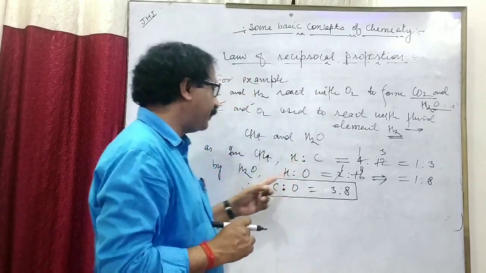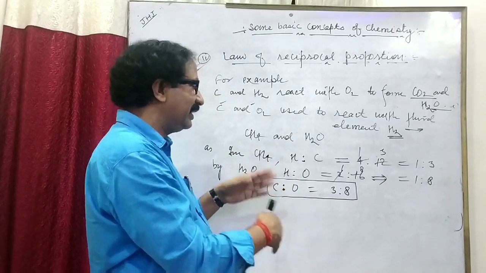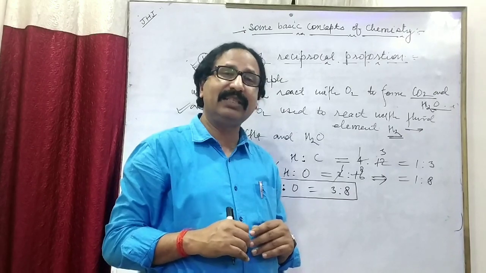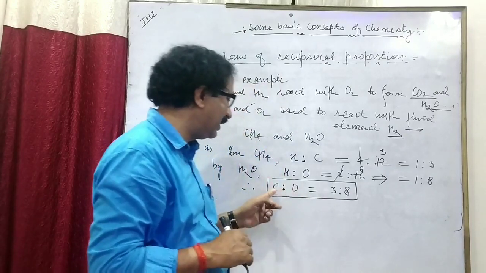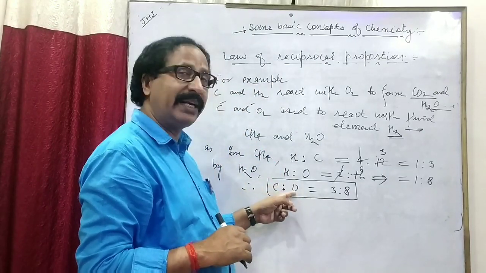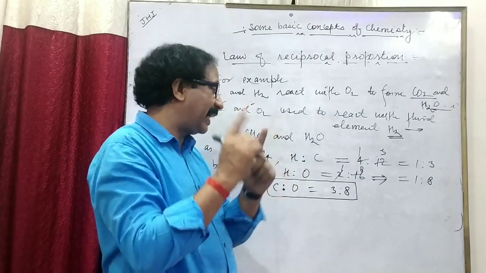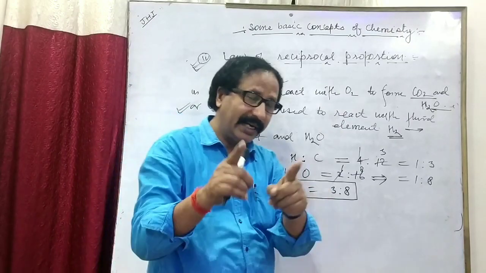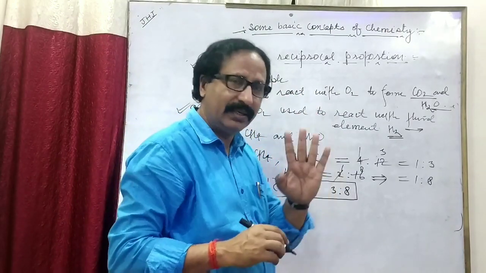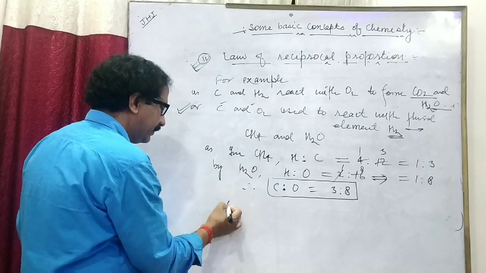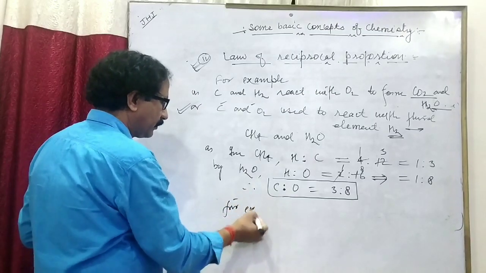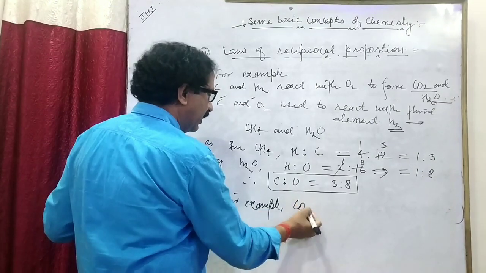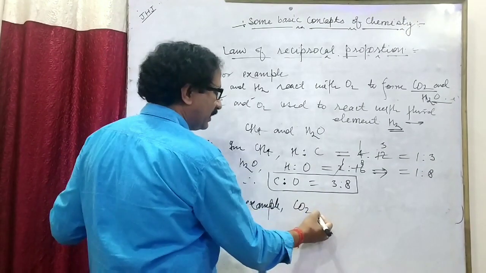Now suppose carbon and oxygen directly combine with each other, then the compound formed by the combination of carbon and oxygen must have the same ratio between carbon and oxygen according to mass. Okay? For example, then it will form carbon dioxide.